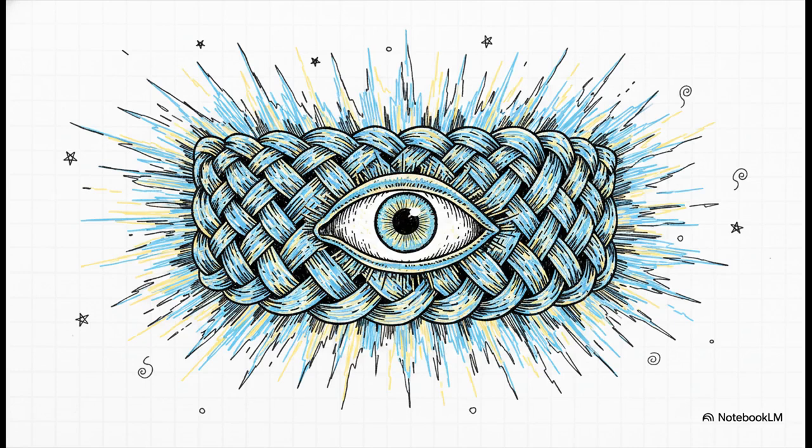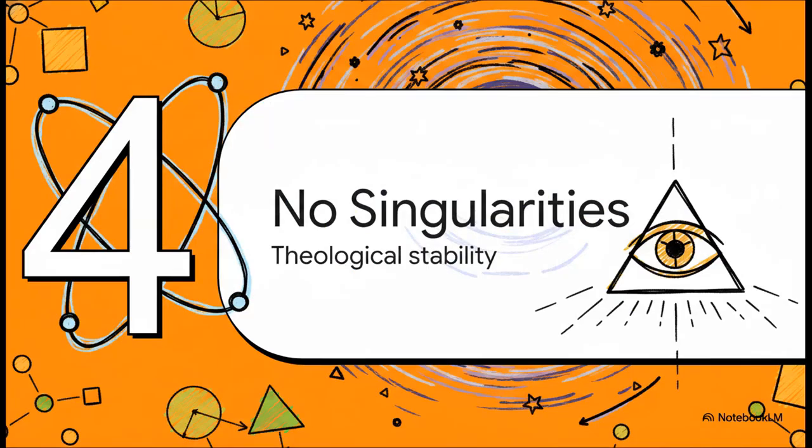A theorem is written explicitly formalizing an identity between cosmic background radiation and this braided infinity. The code neutrally, but very firmly, asserts that cosmic radiation isn't just an afterglow of the Big Bang. Rather, it's an impassable wall of actualized infinity. The code concludes that to look past this radiation wall is simply to look into the next iteration of the exact same braid. Bringing us to our final stop, Section 4, Math Without Singularities, Theological Stability.